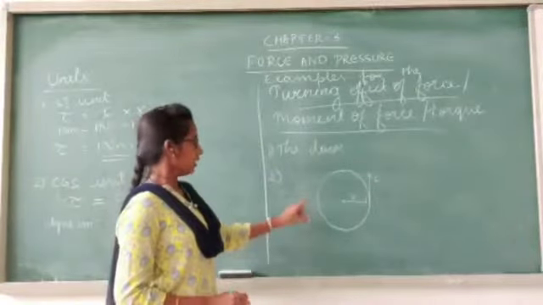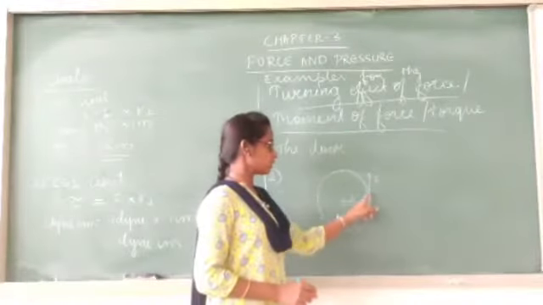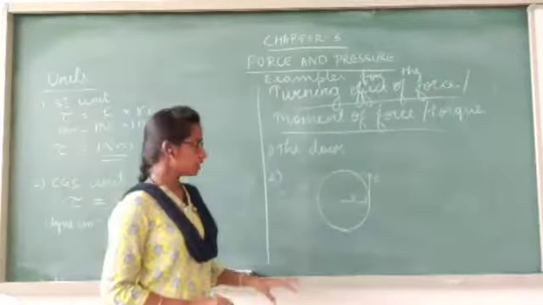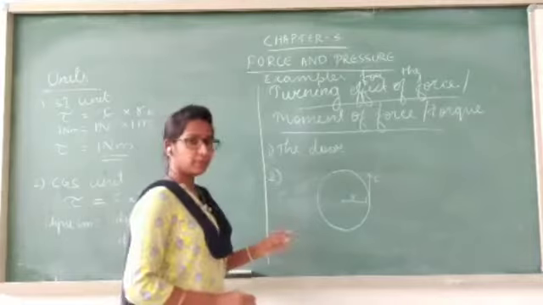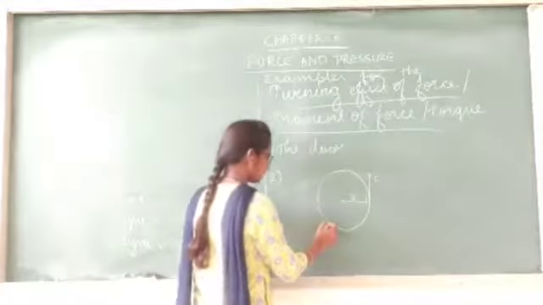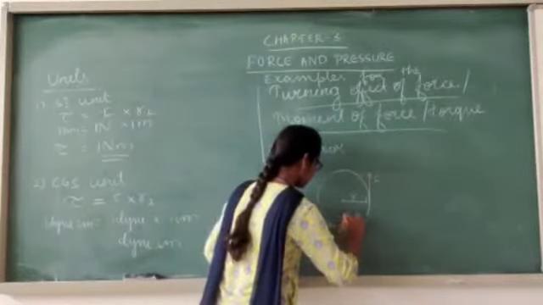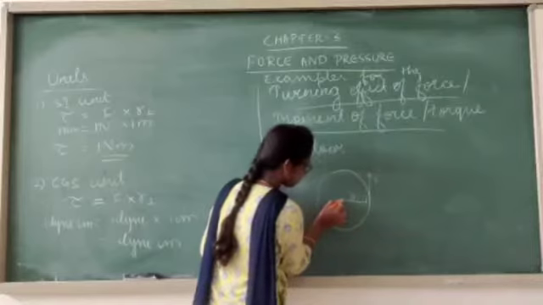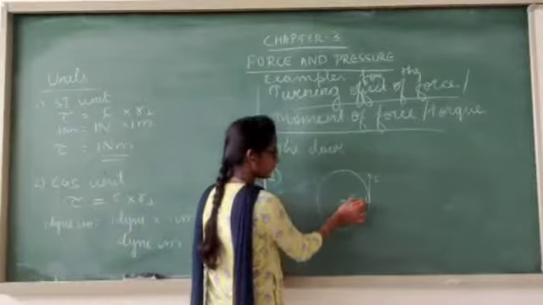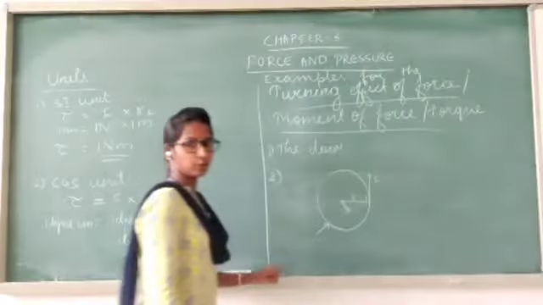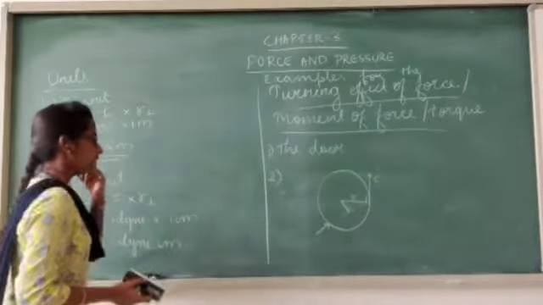So for the steering wheel, the torque acting on the steering wheel will be maximum only when you apply force tangentially. Because at any other direction or at any other position when you apply a force, the torque will be lesser than that. Suppose you apply force like this. In order to find the perpendicular distance, you can just extend this line and measure the perpendicular distance from the center. So you can see compared to the radius, this is less. Hence the torque will also decrease. In the same way, wherever you try, you will get the same. That is the steering wheel.